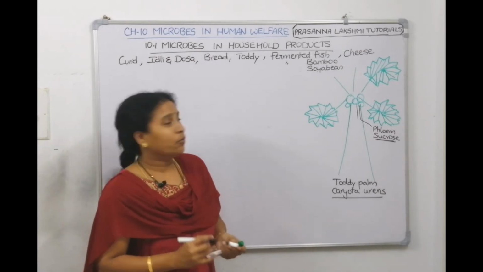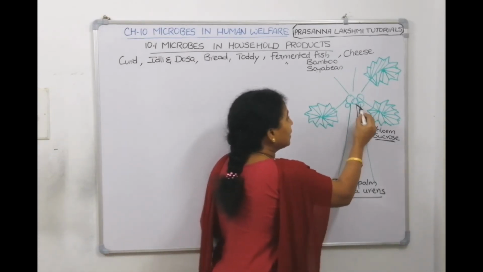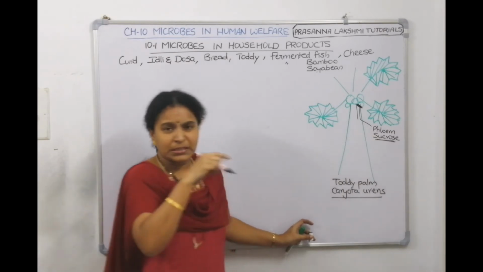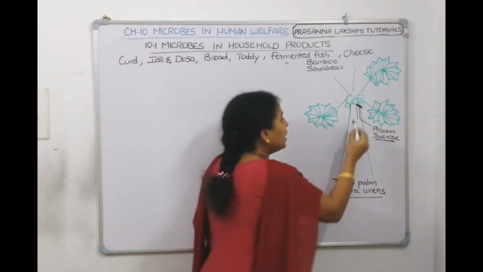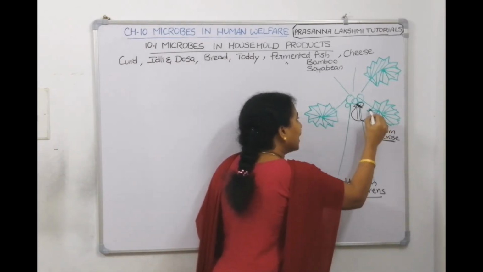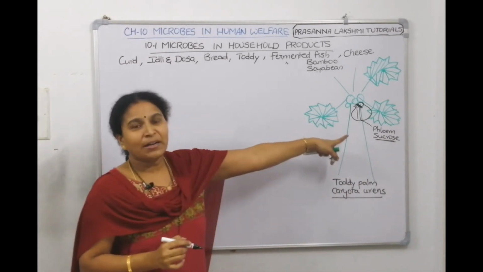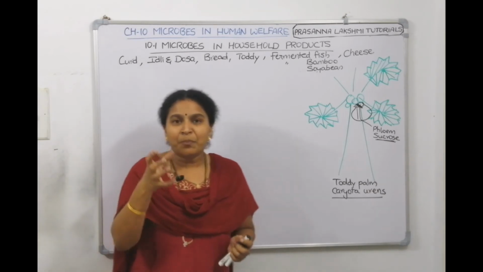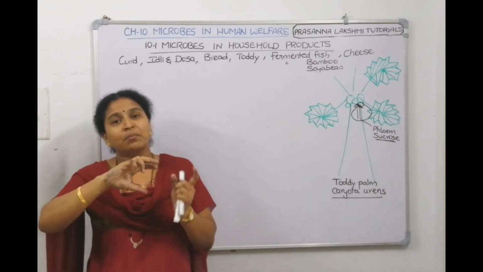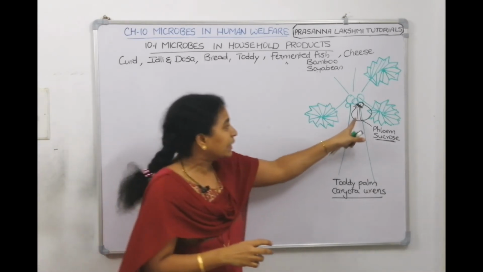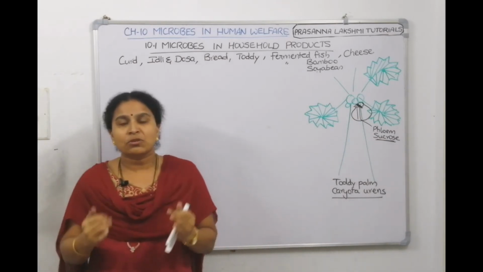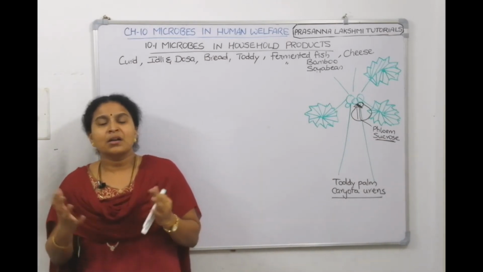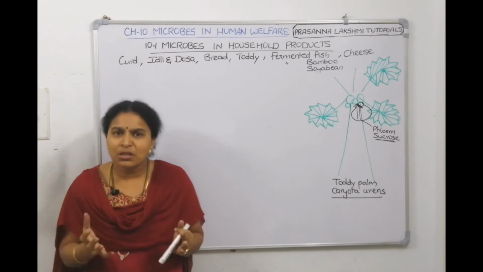Now what we will do is, we will cut the trunk here a little bit, damage it with the sickle, and then here we take a pot and we tie it. You have damaged the phloem there and you tied a pot there. So from the phloem the sucrose starts coming and it gets collected in the pot. So sucrose, what is it? It is a sugar solution.